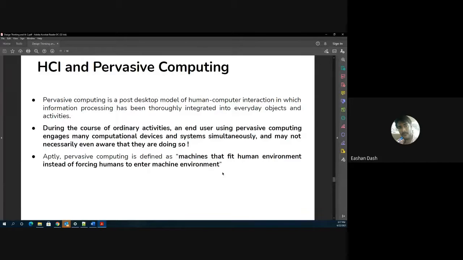So this is one of the biggest takeaways that I have for you in this session of HCI and AI. Just because AI is there everywhere around us, just because it's the hottest trend out there, it does not necessarily mean that whatever domain, whether it's agriculture based or manufacturing based or any domain, you force AI into things. No, you have to see the problem first, and then when you truly understand the problem, you try to come up with different solutions. And if AI can help you implement one of those solutions, then only you go for an AI based solution, right? So the machines have to naturally fit into the human environment.